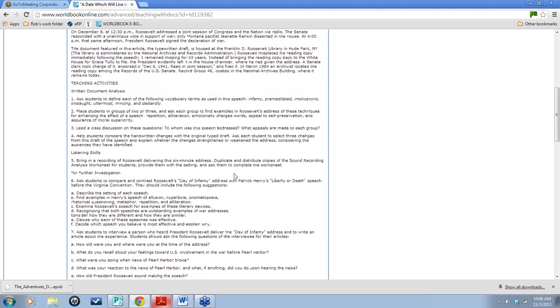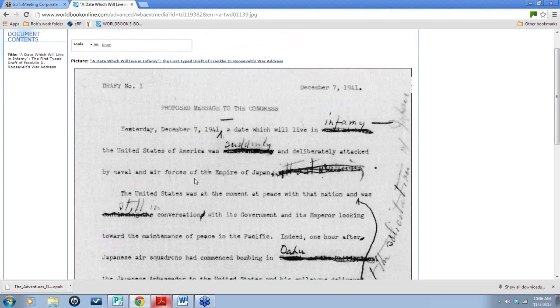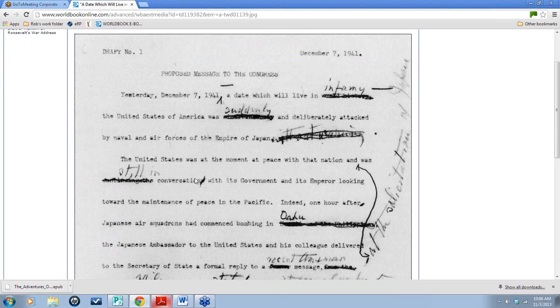There's even a listening activity. You can listen to the speech. But this is the actual rough draft of President Roosevelt's Day of Infamy speech. So it says draft number 1, December 7th, 1941. And the first line says, yesterday, December 7th, 1941, a date which will live in world history. And he's gone in and he's crossed it out and put in the word infamy.